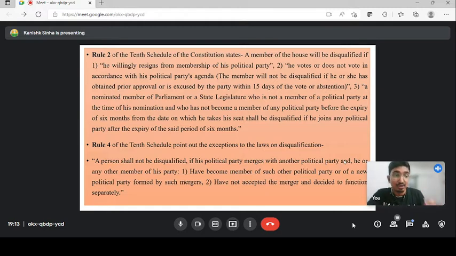This person cannot become a part of any political party after the expiry of 6 months from the result of the election. So the provision states that a nominated member of Parliament or state legislature who is not a member of a political party at the time of nomination, or who has not become a member of any political party before the expiry of 6 months from the date on which he takes his seat, that is after the declaration of result, shall be disqualified if he joins any political party after the expiry of the period of 6 months. So this is the most important rule 2 of the 10th schedule, guys. The three things that you have to remember.